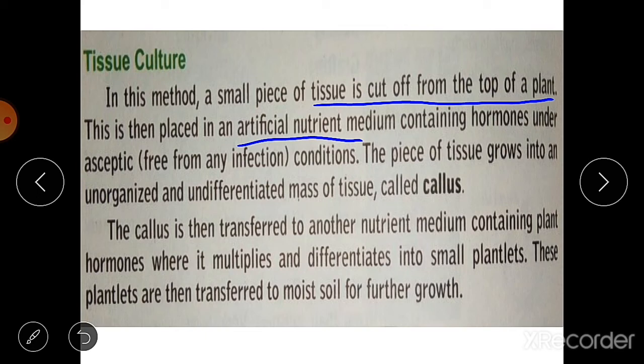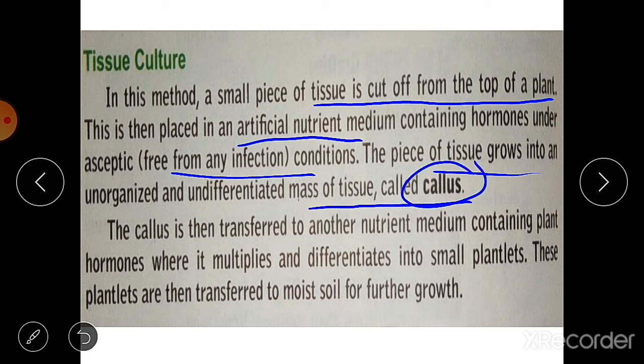This tissue kept in the nutrient medium is kept free from any infection, and the piece of tissue then starts growing into an unorganized and undifferentiated mass of tissue called callus.